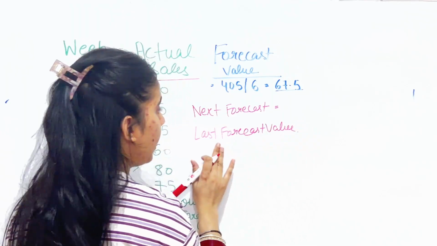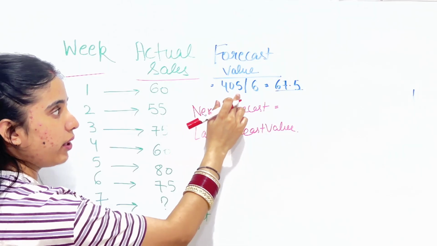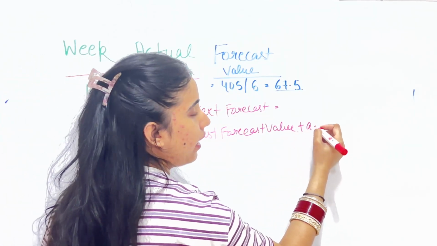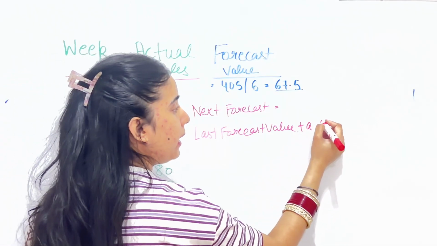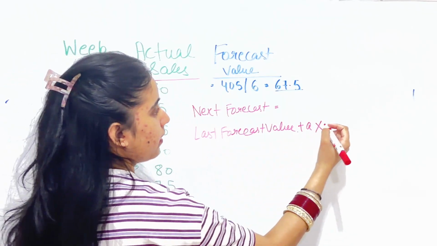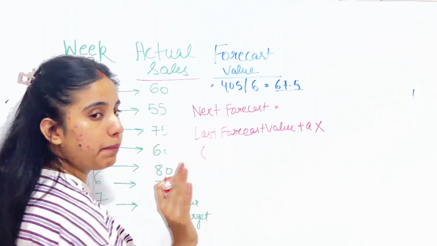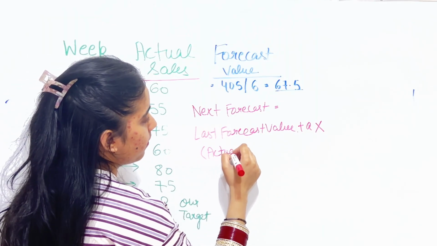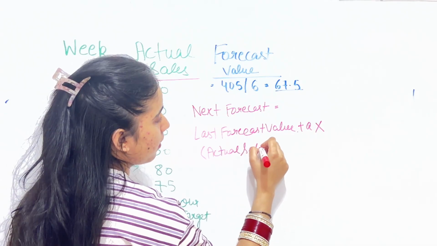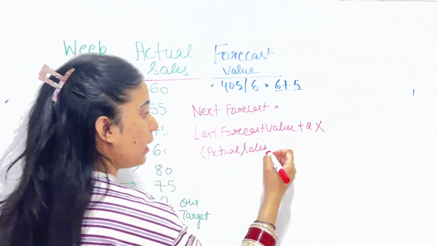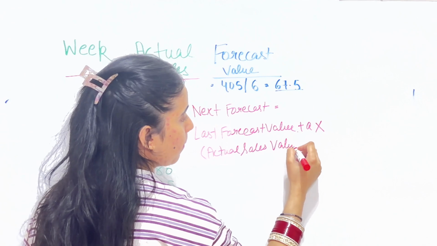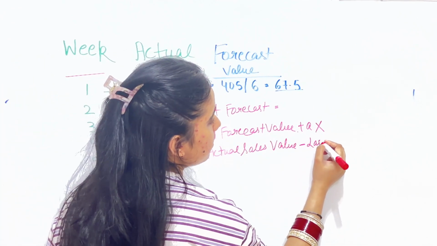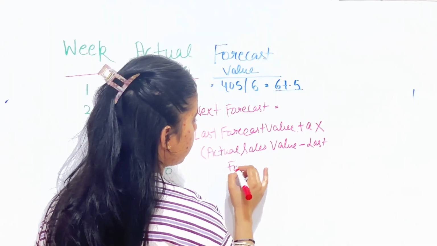Okay. Next forecast equals last forecast value plus alpha multiplied by actual sales value minus last forecast value.